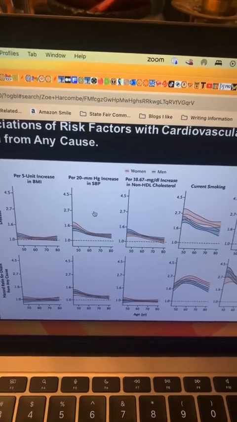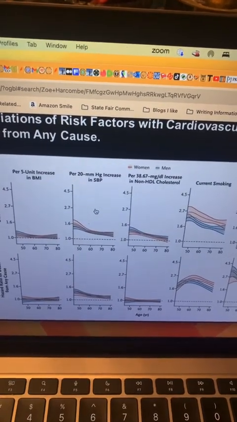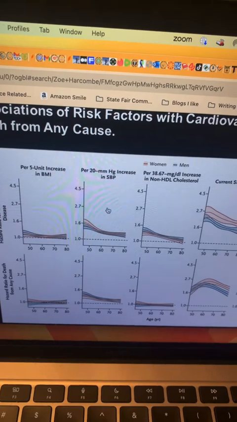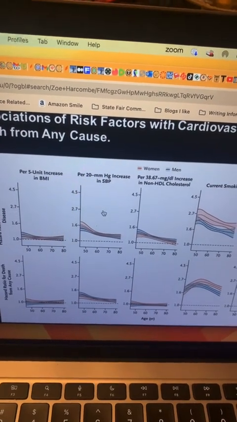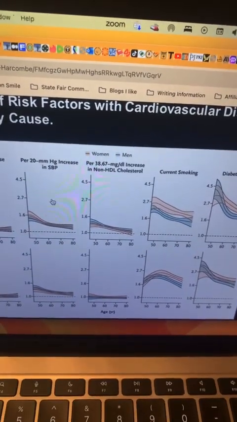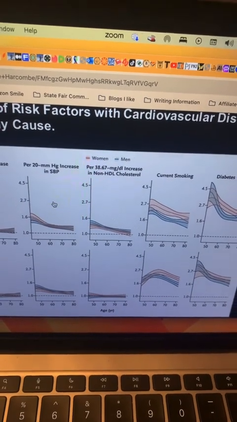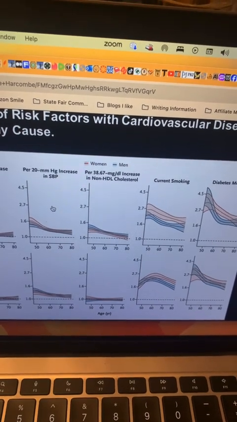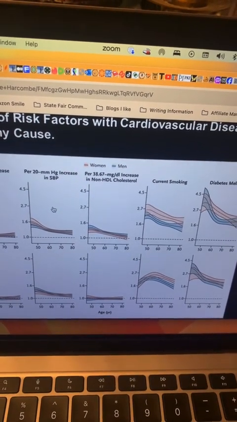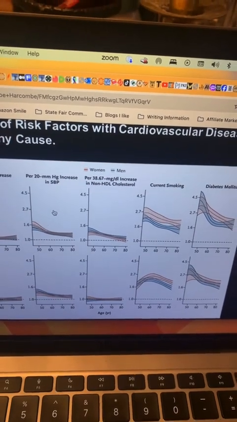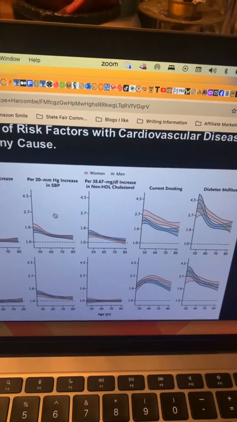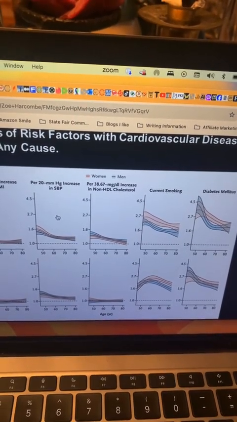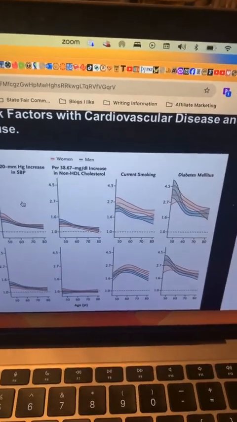A 20 millimeters of mercury increase in systolic blood pressure in a younger person, yes. So 1.6 would say 60% higher risk factor. Non-HDL cholesterol basically goes away the older you get, so it gets lower the older you get, which kind of goes along with a higher cholesterol keeping you alive longer, which I've told you about in studies in the Netherlands, in Europe.